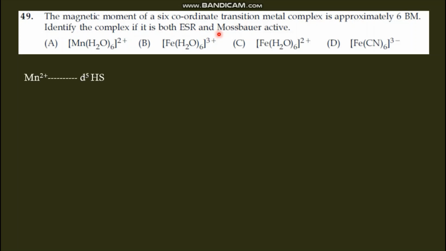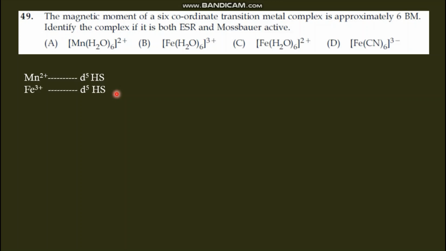First we have to find out how many d electrons are present in the molecule. First, all are aqua complexes, meaning charge is 0 or neutral. So the first compound, manganese 2+, has a configuration of d5 and it's a high spin complex.